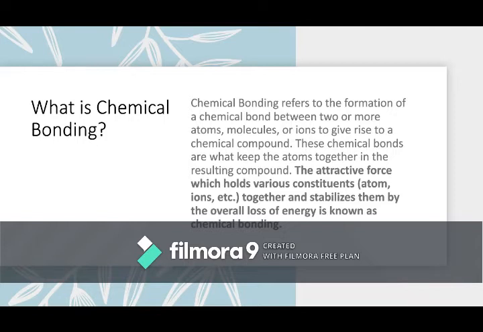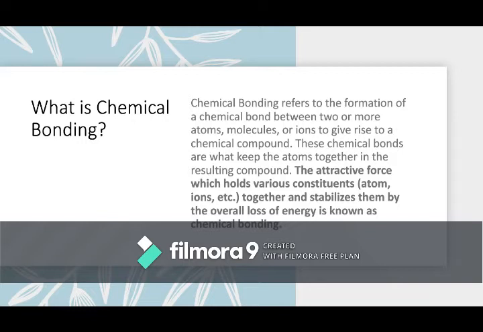What is chemical bonding? Before I start with chemical bonding, let me say a line about it. Chemistry states the more energy you put into a bond, the harder it is to break. Now let us study it in terms of chemistry.